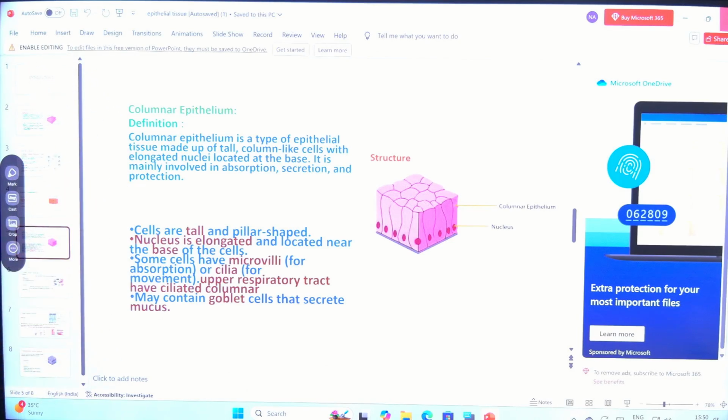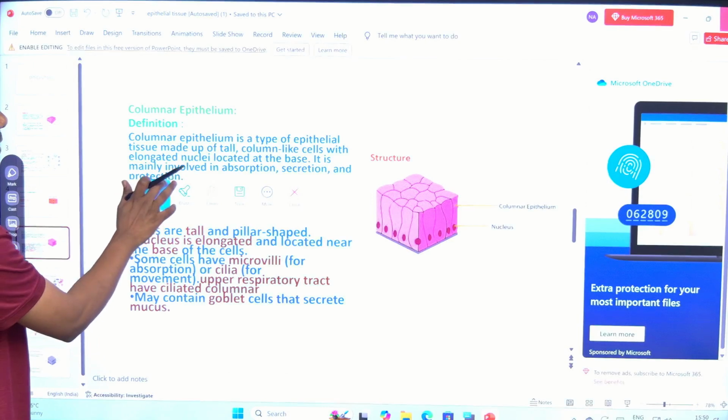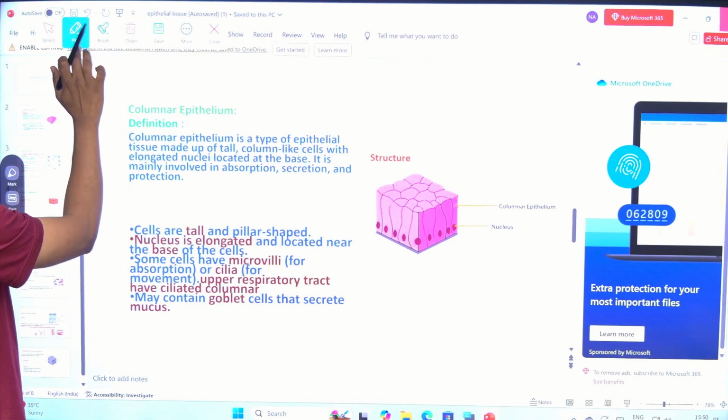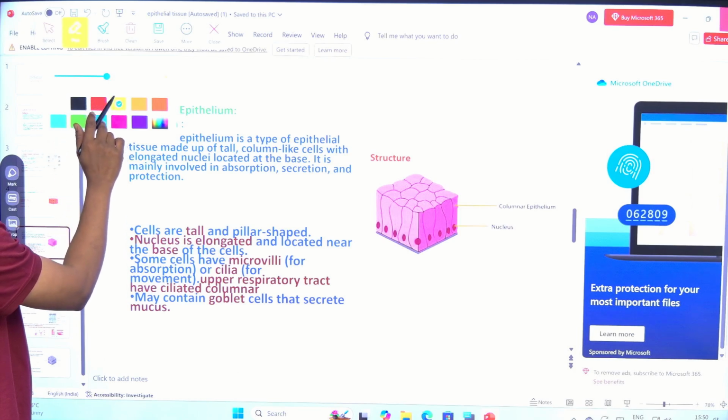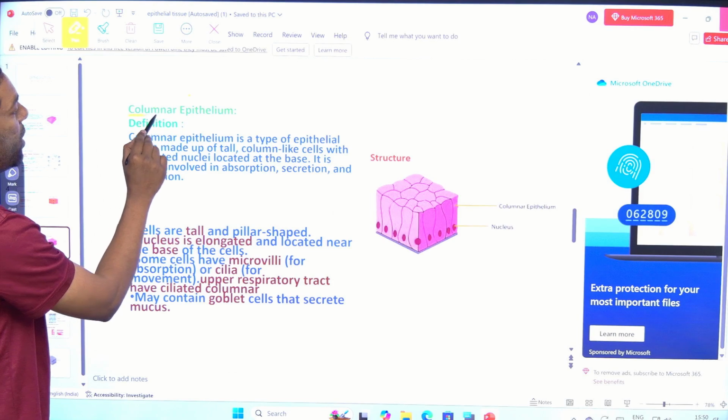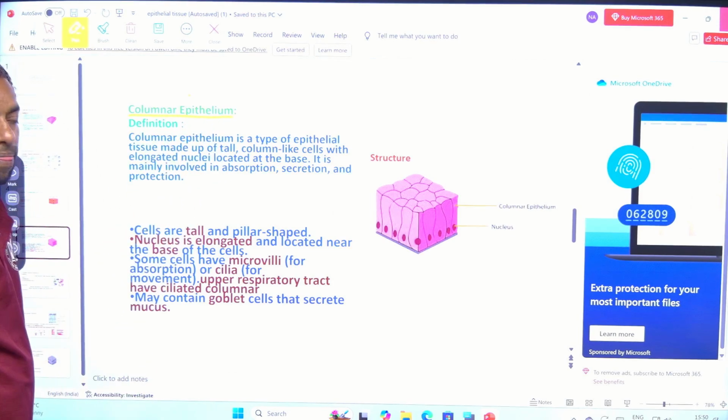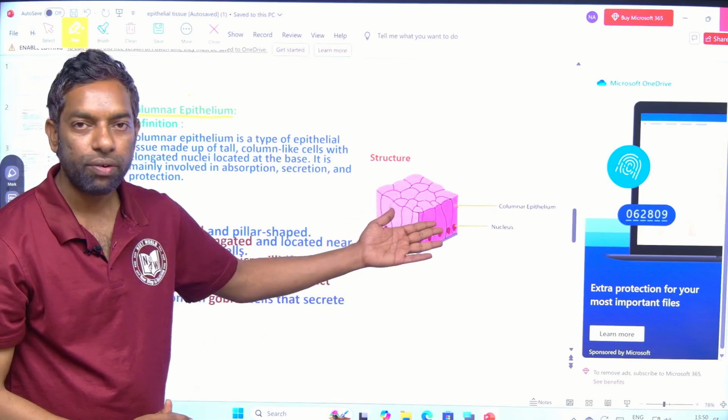Columnar epithelial tissue. Just look at this structure.